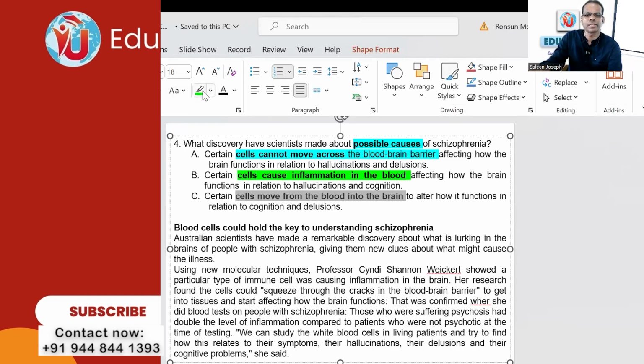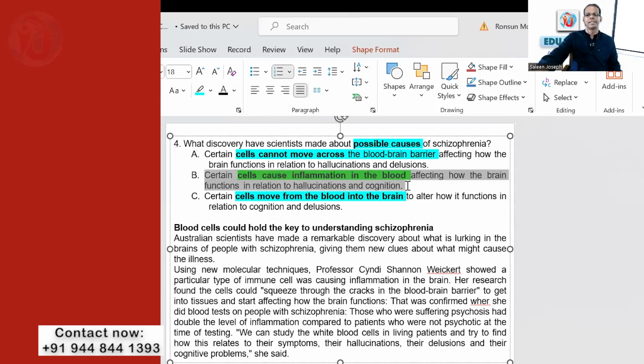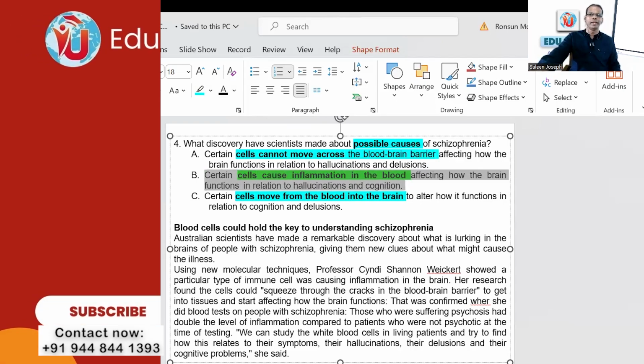First option and third option, is there something opposite? It is quite opposite. First and third are quite opposites. So what happens immediately? One of them will be the answer, and the other two can be eliminated. If there are four answer options, two of them will be opposites. Immediately the other two will be eliminated. One of these opposites will be the answer.